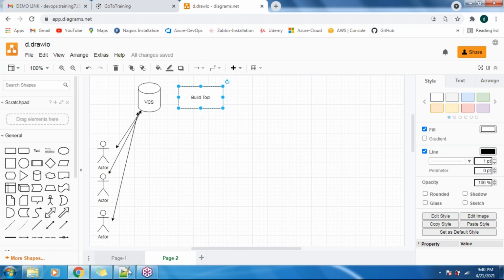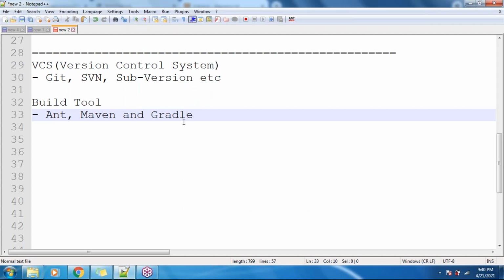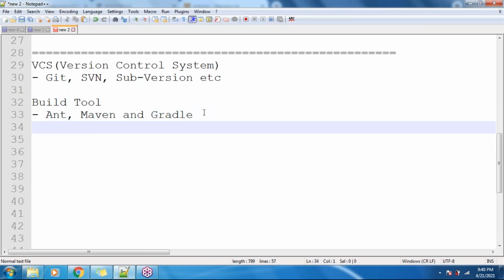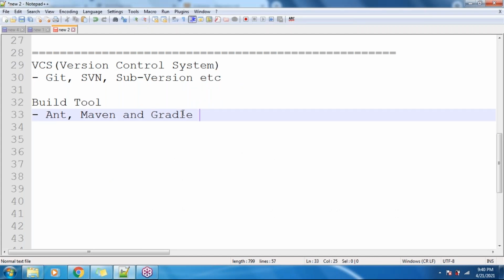So how can we perform this? Using any one of these tools we can do it. Either we can use Ant or Maven or Gradle. Using any one of these build tools, we can make the raw source code into an executable code here, guys.